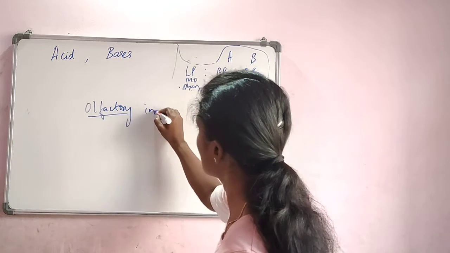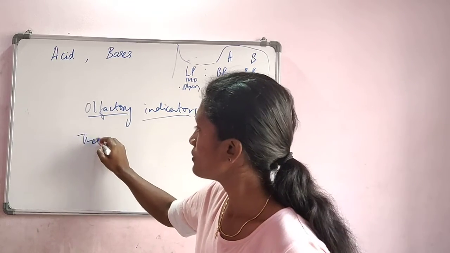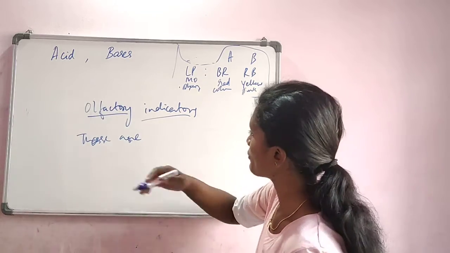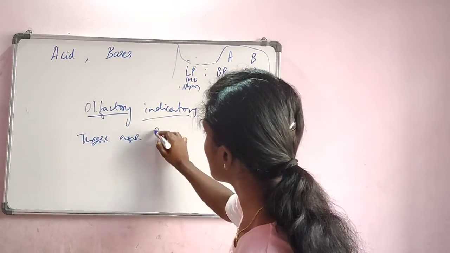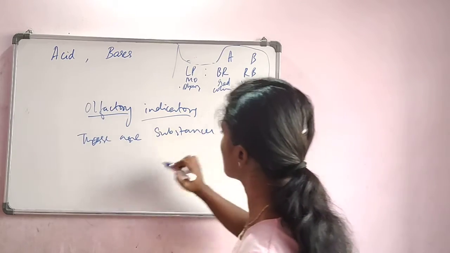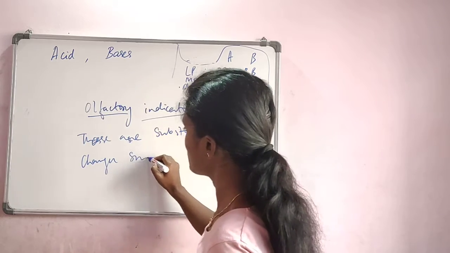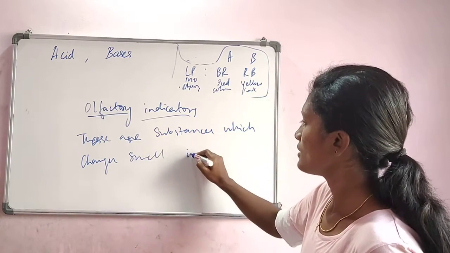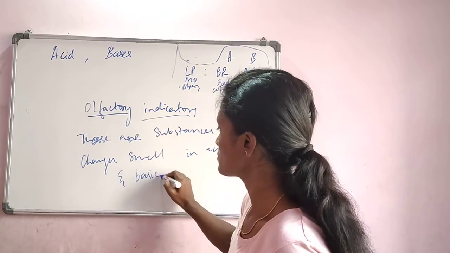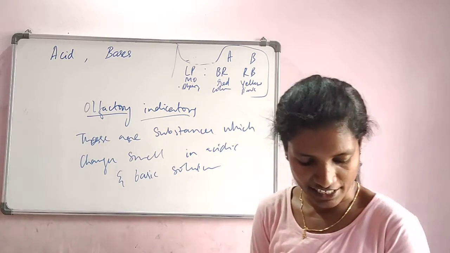Look at the diagram. So we are talking about olfactory indicators. Those are substances which change the smell in acidic and basic solutions. These are called olfactory indicators.